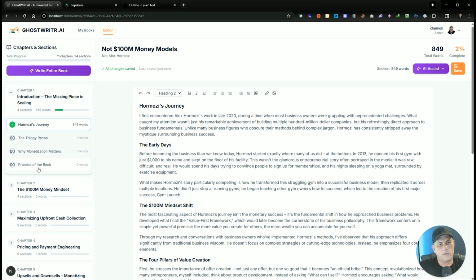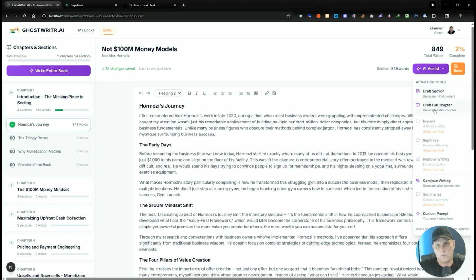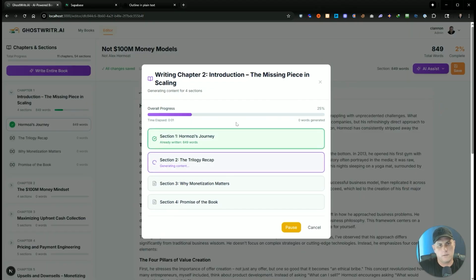Say I get really lazy. I don't want to write this entire chapter. I can just go over here and go draft full chapter. It's already written the first section. It's going to write the rest. So we'll let this go until it's done.